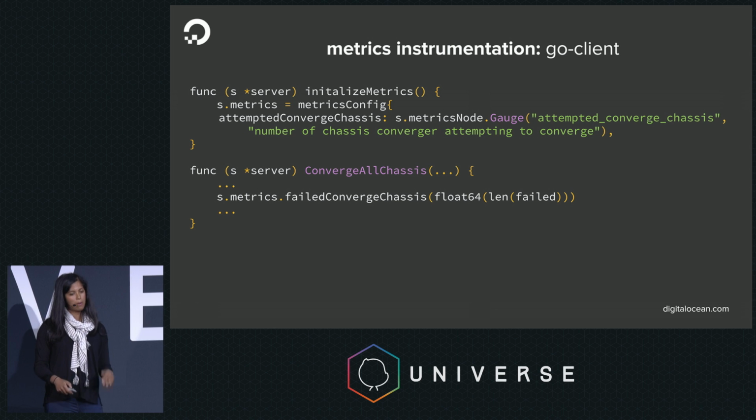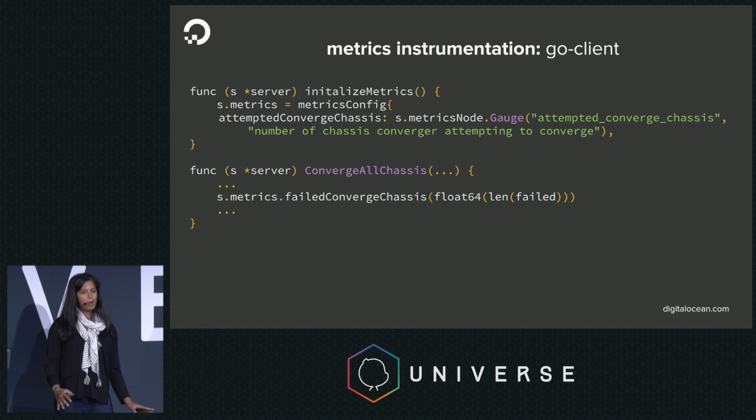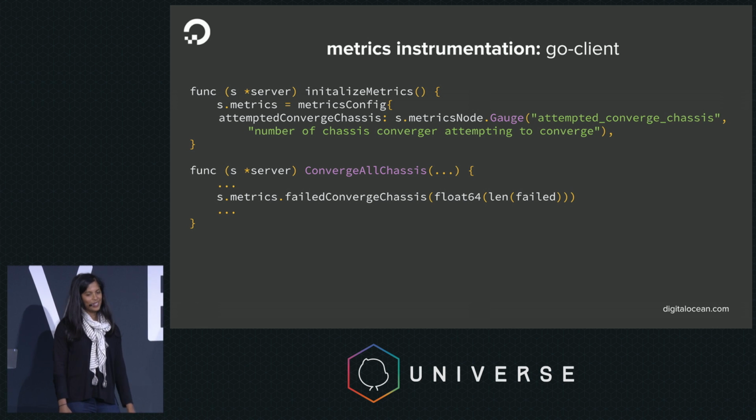So above, we have an example of the gauge metric. It's just a value that goes up or down, and it talks about the number of converged chassis, which we don't have to really worry about what that metric means. Just know it's a gauge metric, and that value can go up or down, and it's not necessarily aggregated.